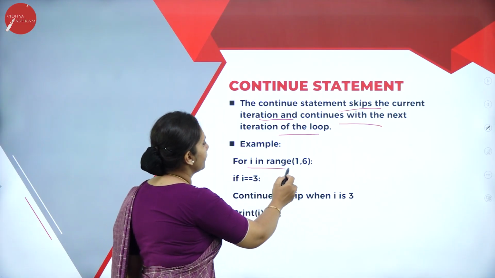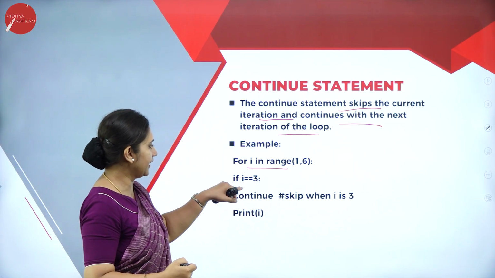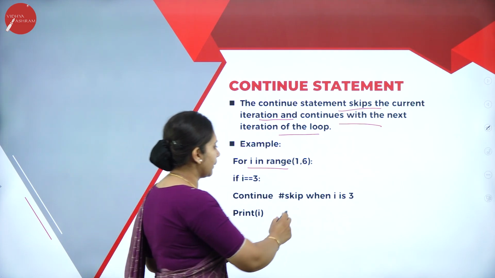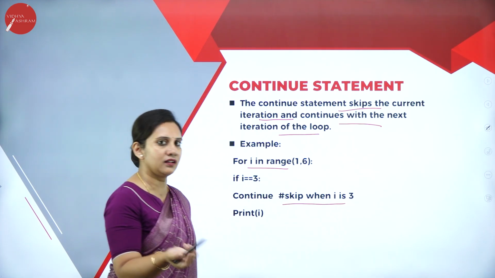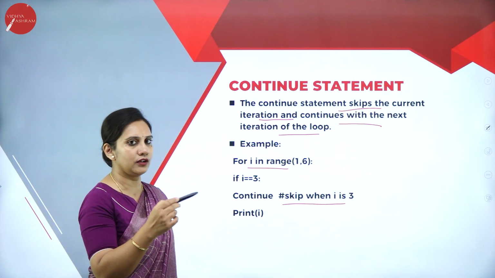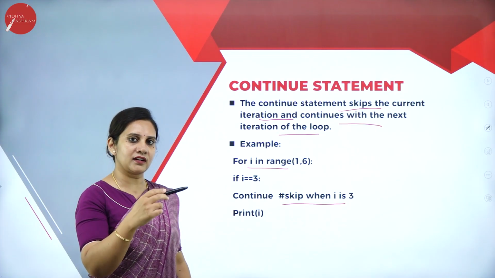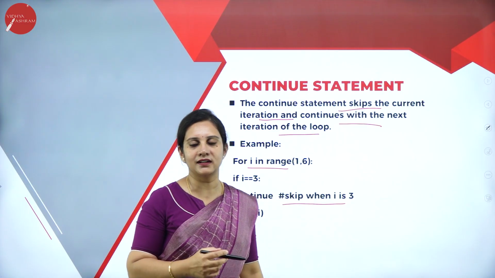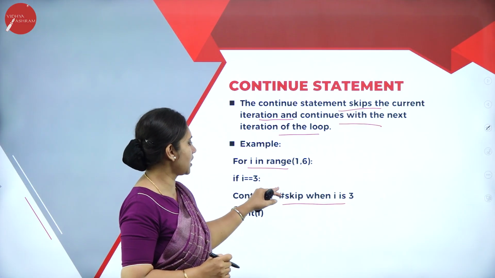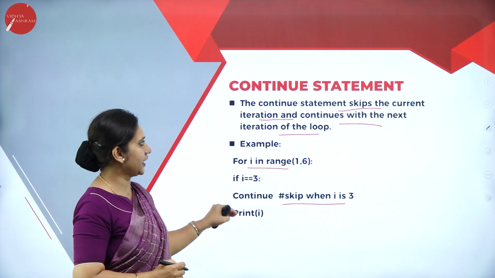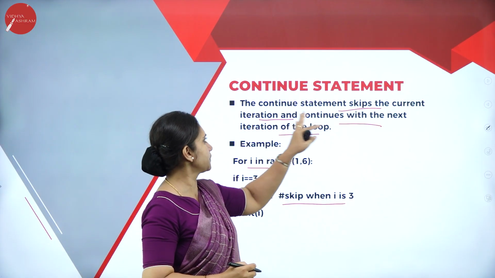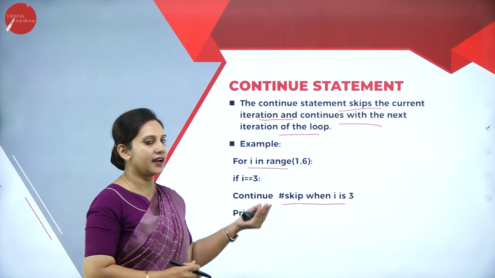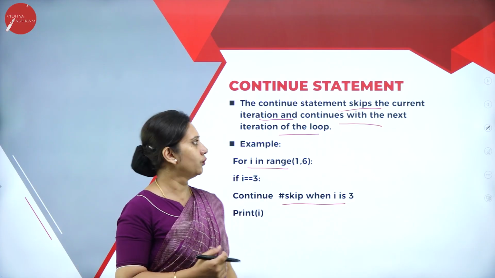For I in range 1, 6, again I have taken I is equal to 3. Continue means skip: when I is 3, it will go back and continue. It will skip that 3 and continue till the condition is met, till the 6. So this is about the continue statement. That is, the statement skips the current iteration and continues with the next iteration of the loop.